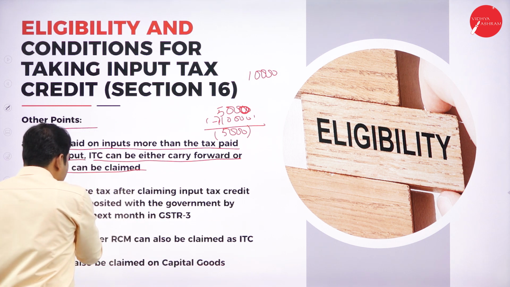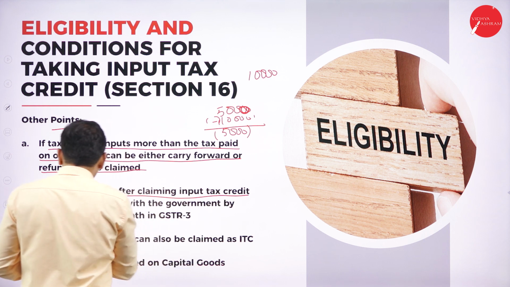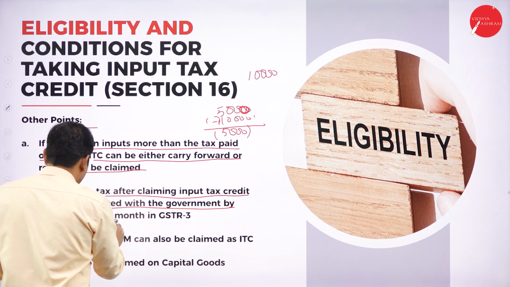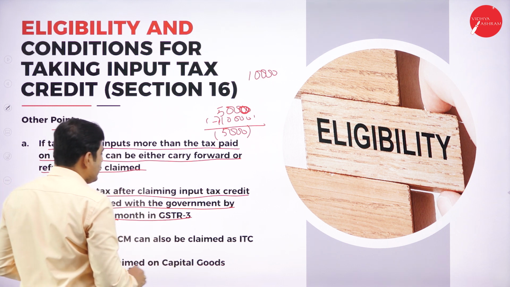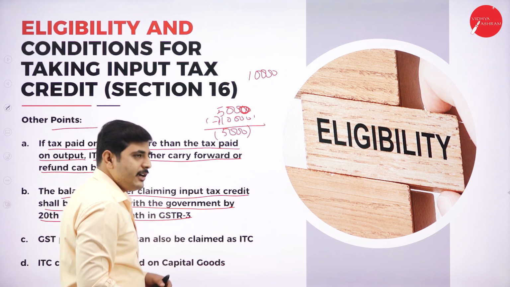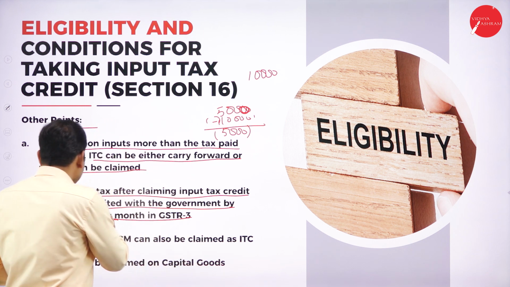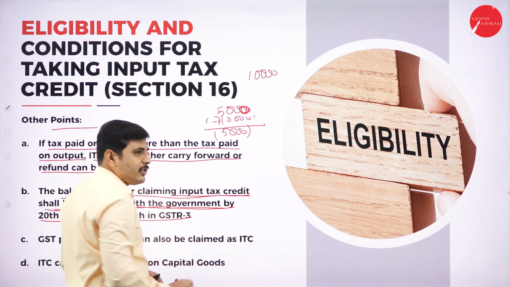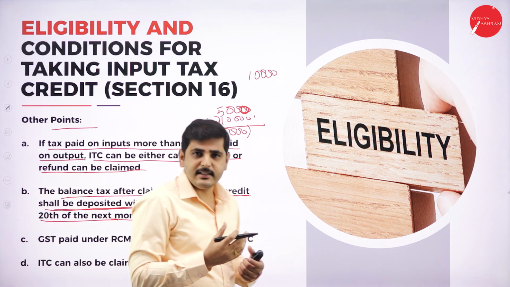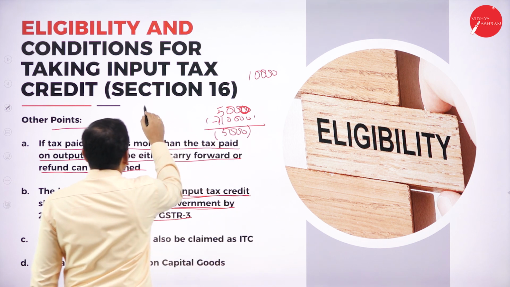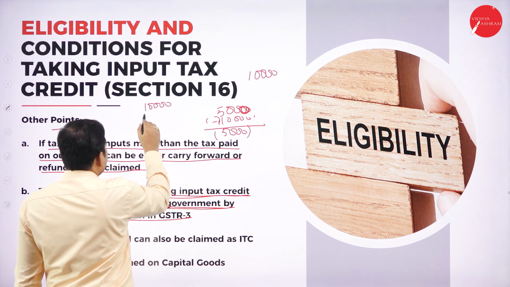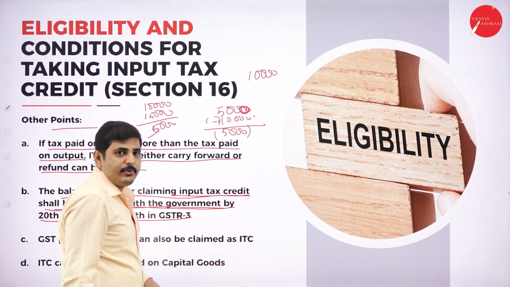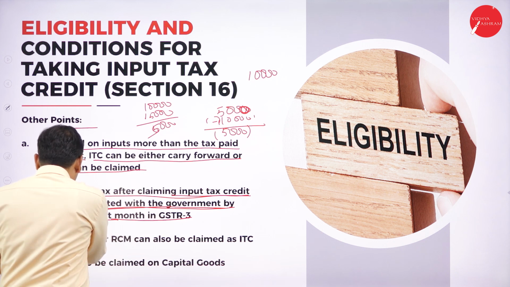Next one, the balance tax after claiming the input tax credit shall be deposited with the government by 20th of next month in the GSTR 3B. The balance tax after claiming the input tax credit shall be deposited with the government. For example, now I have paid input tax credit of 10,000 rupees. Now the output tax is 15,000 rupees. So the remaining 5,000 rupees, I have to pay within the 20th of next month.